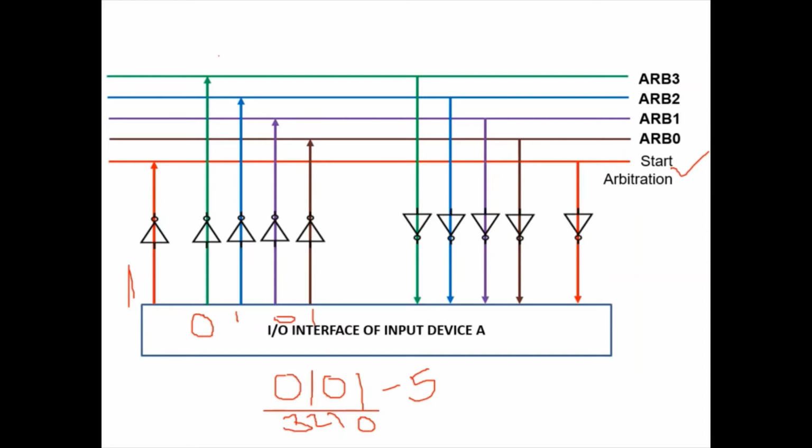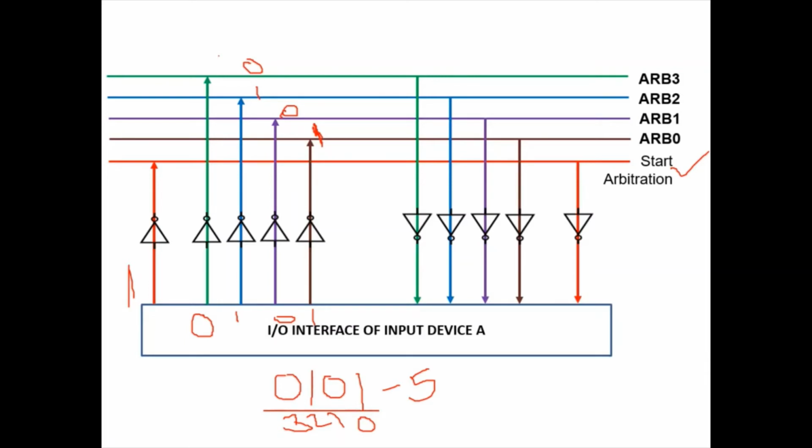That means this green color line becomes 0, the blue color line becomes 1, the purple color line becomes 0 and the arbitration 0 value becomes 1. We have neglected the NOT gate. Then, just like this, some other device places its own ID on the arbitration lines, which won't become the bus master.